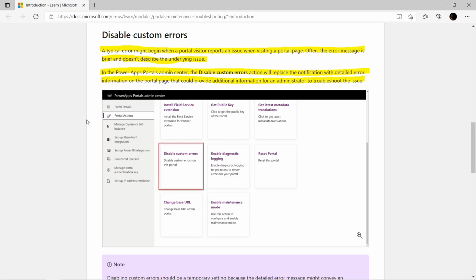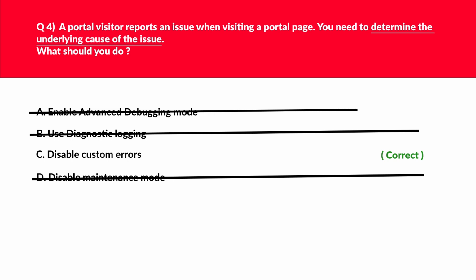And if we look at this official documentation, clearly written under disable custom errors, there's a big paragraph you can read at your own leisure, and in the interest of time, we'll lock C as the correct answer for this.